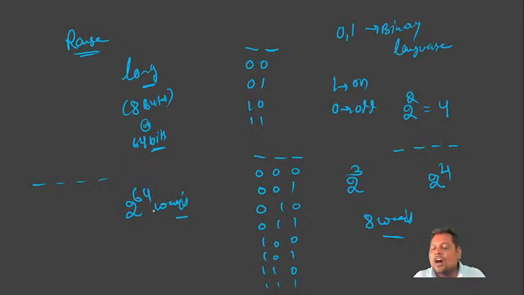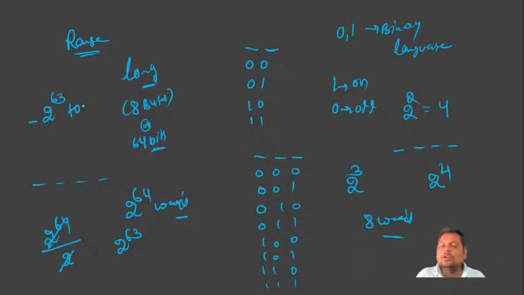But in that, half will be positive and half will be negative. So that's why 2 to the power of 64 divided by 2 will be 2 to the power of 63. Now the range of long is minus 2 to the power of 63, because of the negative numbers, to 2 to the power of 63 minus 1, because in the positives we include 0 also.